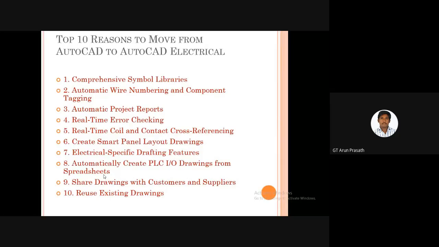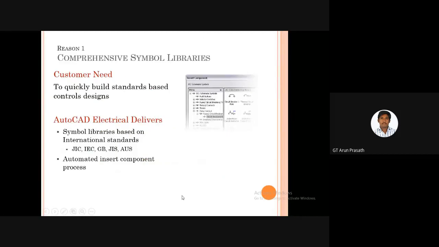As I said earlier, by using AutoCAD and AutoCAD Electrical software, we can reuse the existing drawings. The first reason is comprehensive symbol libraries.